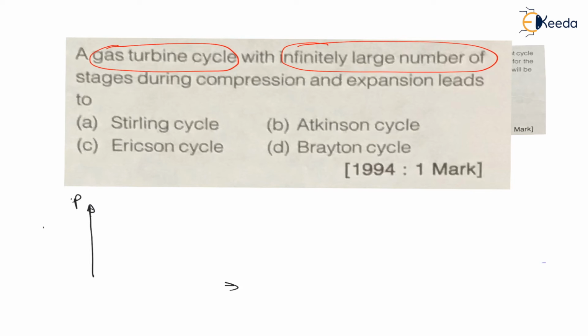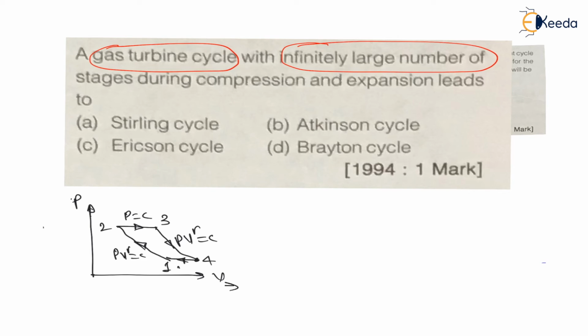On the pressure versus volume diagram, the Brayton cycle: very first is reversible adiabatic compression, PV raised to gamma is equal to constant. 2 to 3 is constant pressure heat supply. 3 to 4 is reversible adiabatic expansion, and 4 to 1 is constant pressure heat rejection. This is called the Brayton cycle, right?